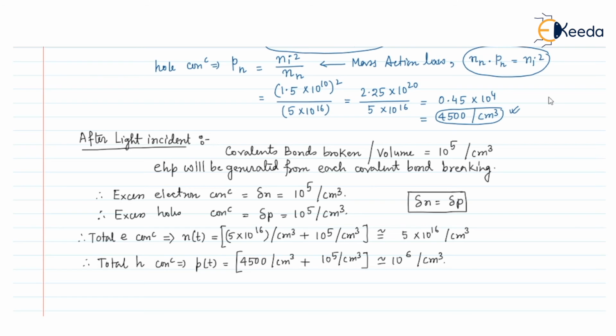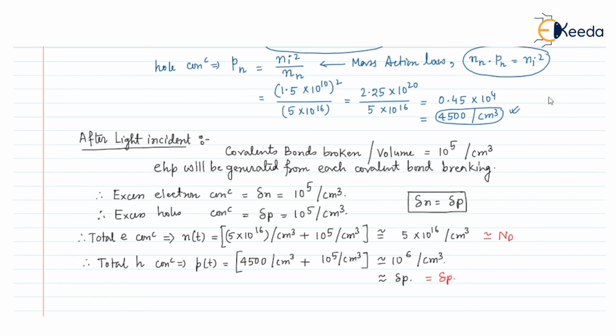Now we can say that it is nearly equal to del P. So in this way we can calculate the total concentration of electrons after the light incidence. It is merely the donor concentration, and the hole concentration, that is the minority carrier concentration in the N type, is nearly equal to del P.